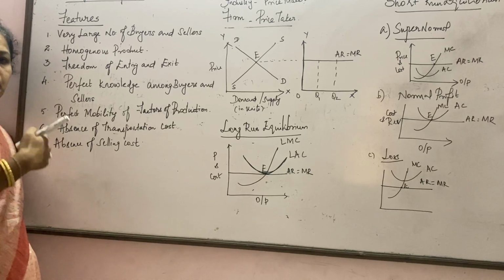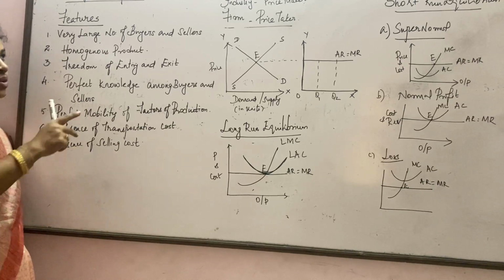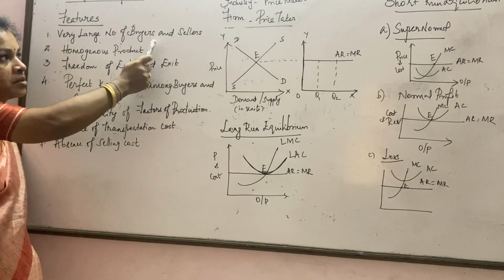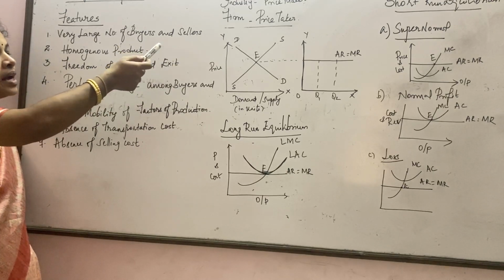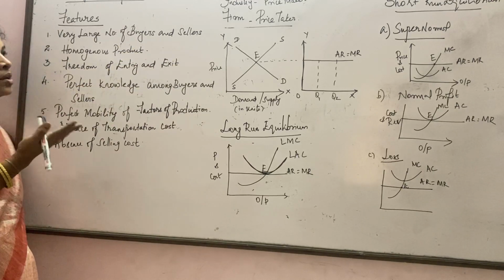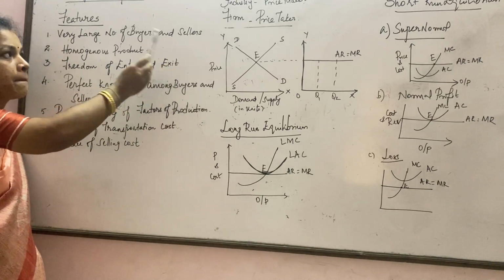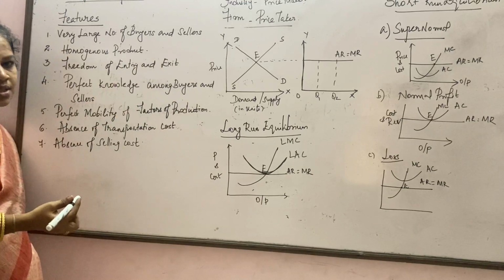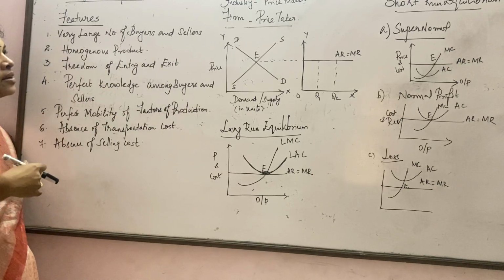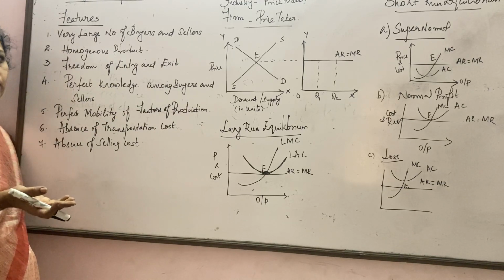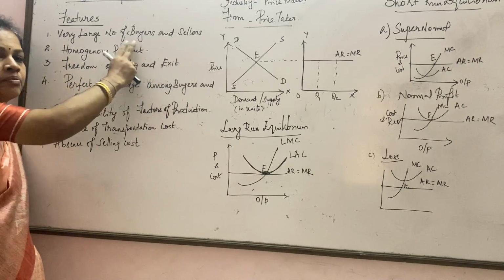But if you take a monopoly, the seller is going to be one, and buyers can be more. When we go for a monopolistic competition, yes, the sellers are more, but compared to perfect competition, sellers are going to be very few. And what about the last? That's oligopoly. Sellers are very few and buyers are more.